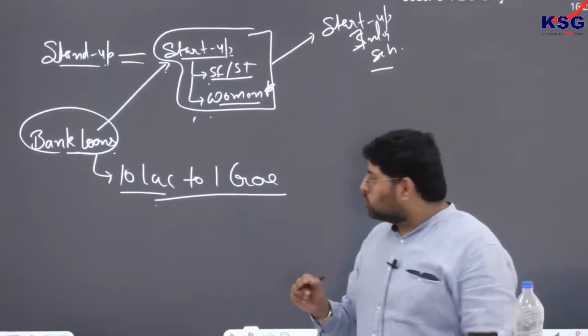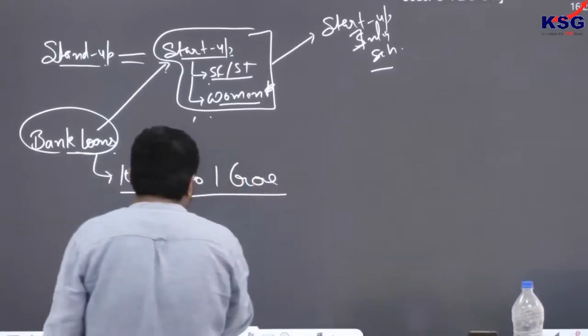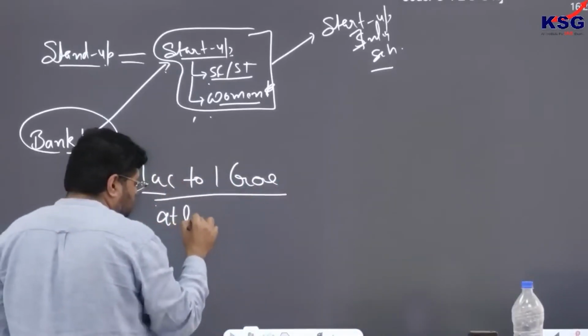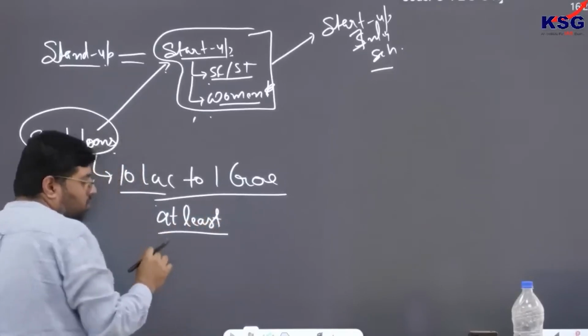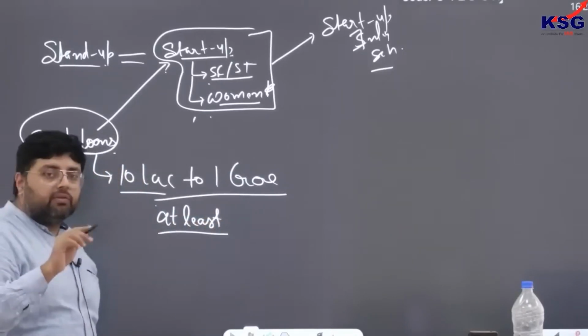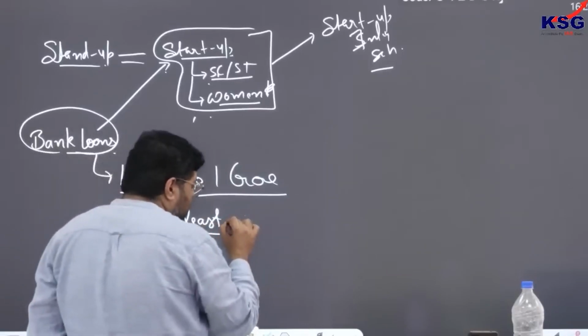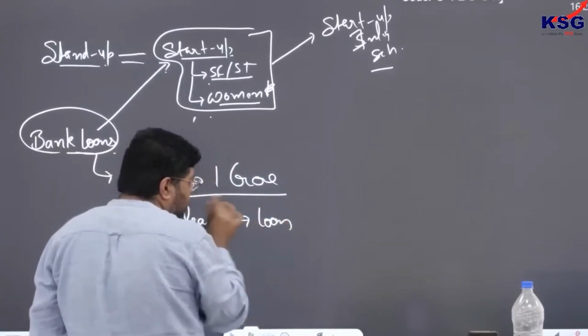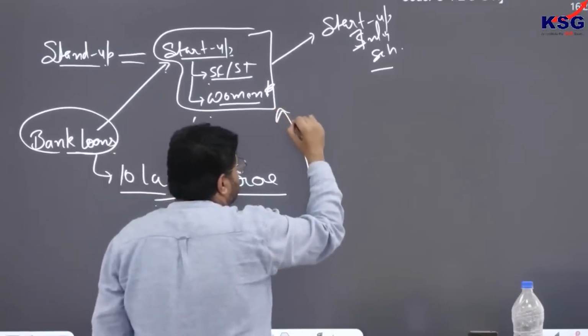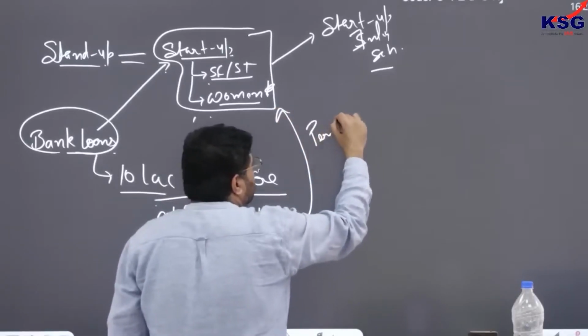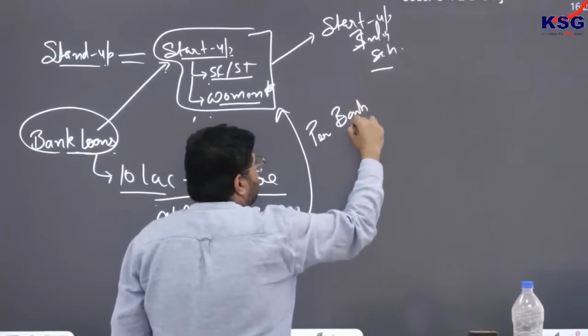Okay, at least. So this is 10 lakh to 1 crore at least. Although at least one has to be given, the maximum has no limit. You can say loan in this range to these beneficiaries per bank branch.